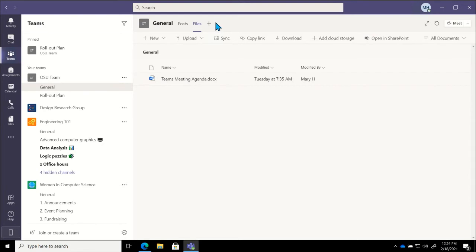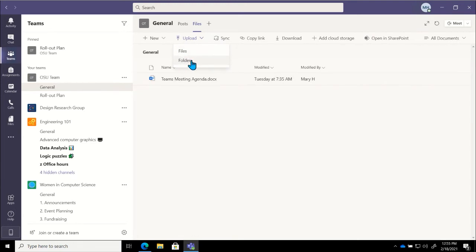A couple of things that I do want to talk to y'all about as far as our files go too, because I know we had a lot of questions around this last time. For every site that you create, for every new team that you create inside of Teams, a SharePoint site is automatically created on the back end. That's where any files that are shared are going to live. Here's why we care about this. A couple of things. If I wanted to, I can very easily upload files.